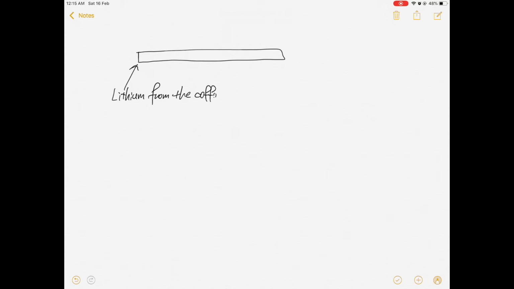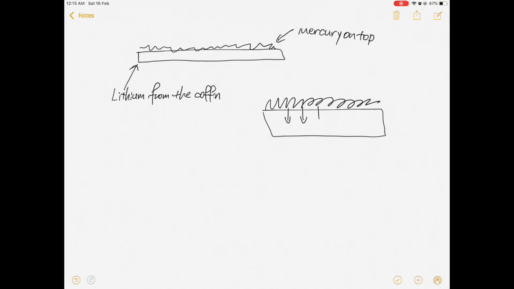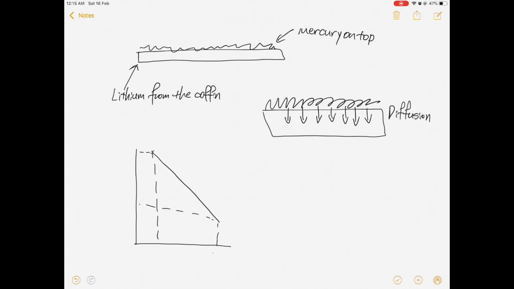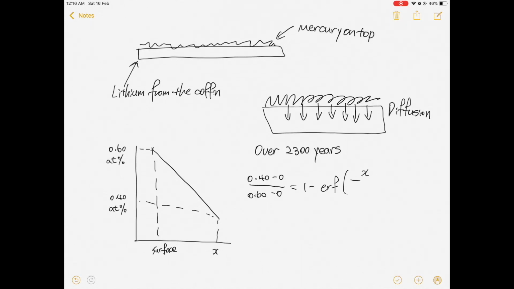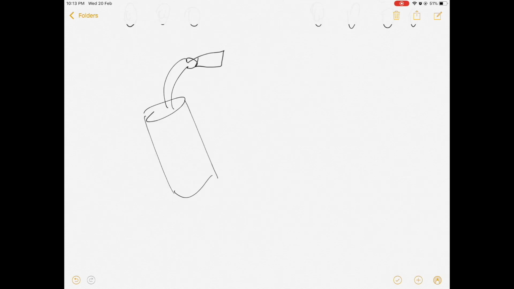With the lithium from the coffin and the mercury on top, essentially what will happen is that the mercury will start to diffuse into the lithium. This means that there will be a concentration gradient, and using data that we found from articles, we can say that over 2,300 years, the diffusion means that at a depth of 17 centimeters into the lithium coffin, the compound has become lithium-mercury, with a higher melting temperature.